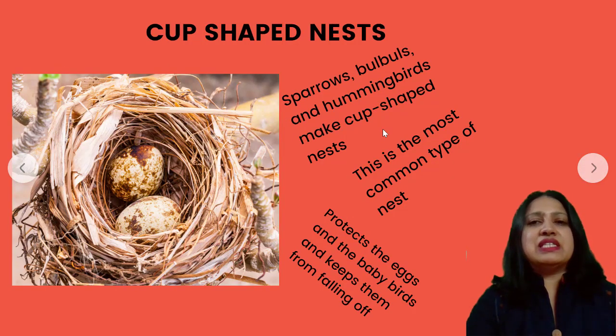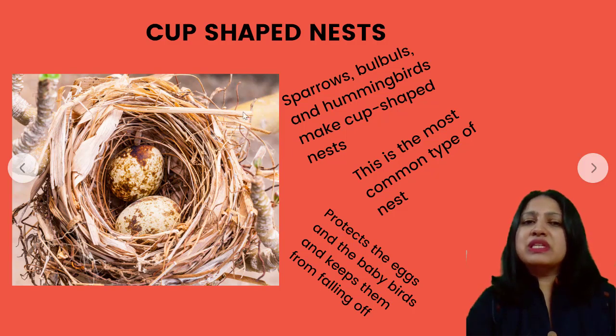Now the cup-shaped nests, as the name itself suggests, this is the nest in the shape of a cup. Many of the birds build this, and it is the most common type of nest that we see. The birds that build this kind of nest are sparrows, bulbuls and hummingbirds. It protects the eggs and the baby birds and keeps them from falling off because, see here, it's a very safe nest. There is very little chance of the egg falling down. So it's the safest kind of nest.